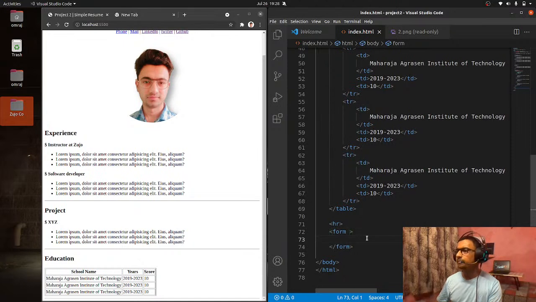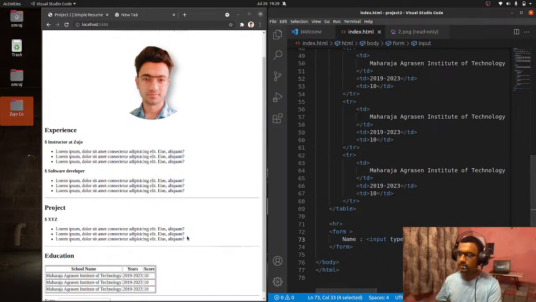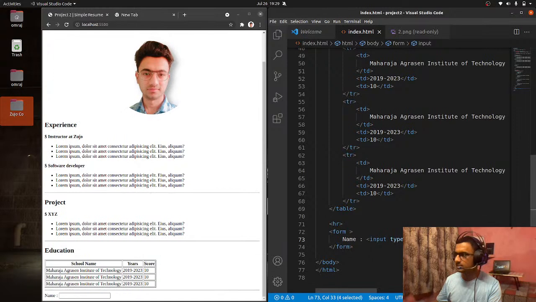If you want, you can use it; if you don't want to, you won't use it. So I'm creating a form: if someone wants to connect with me, they go ahead and put their name. So I'm writing name, and I'm saying input type text, right? Next we are having the contact number, the phone number, so that people can send us their contact number.